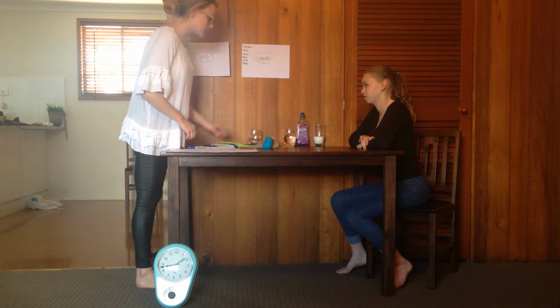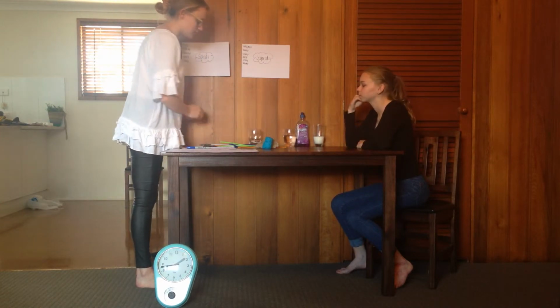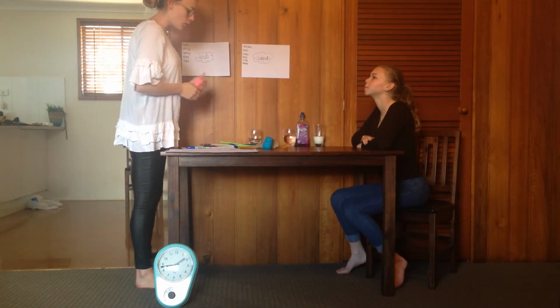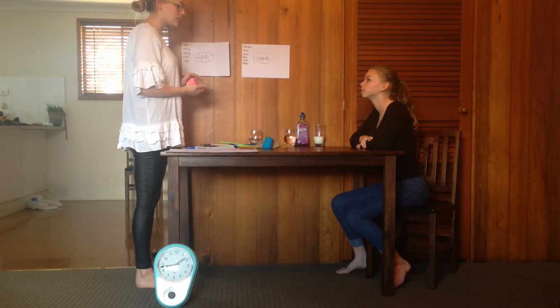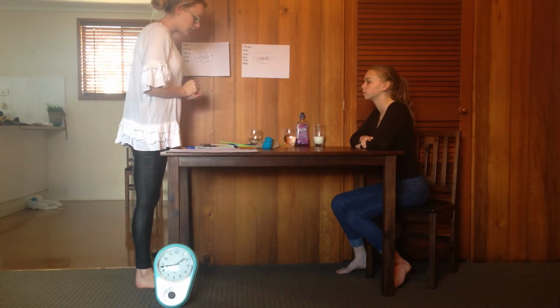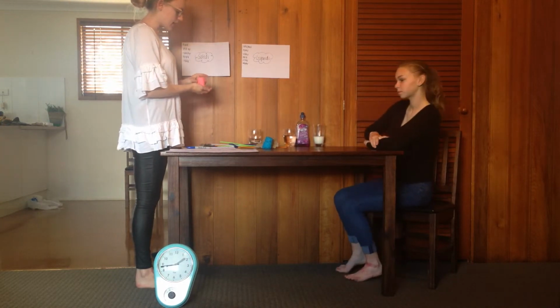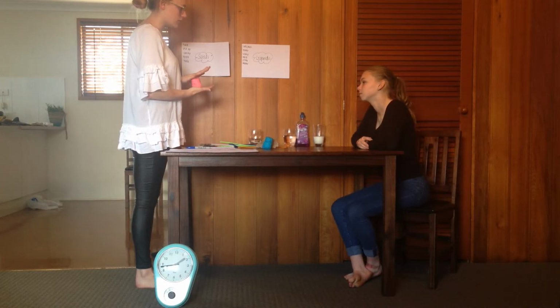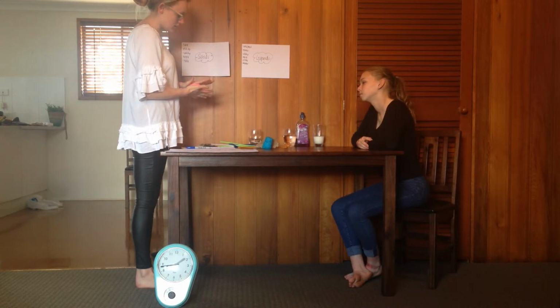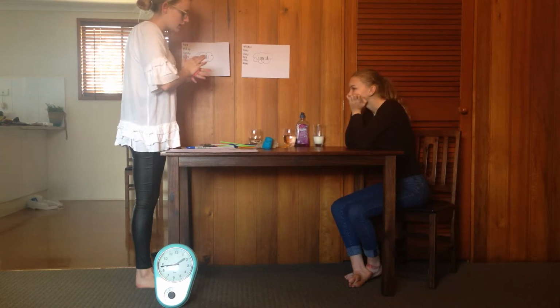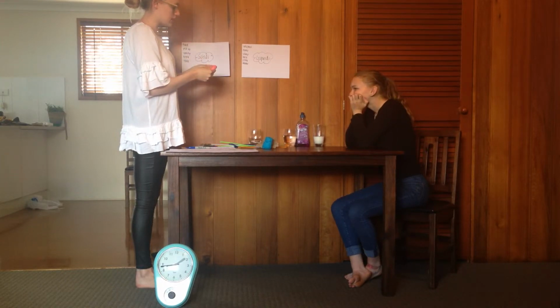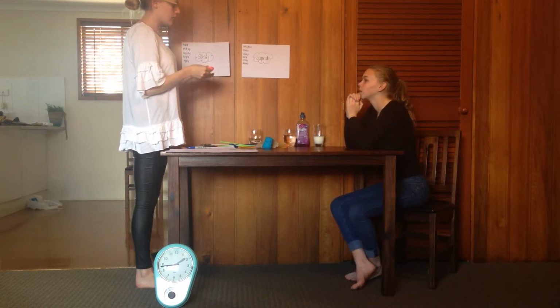What I'm going to do now is just focus directly on these solids. We're only going to be looking at solids, and we're going to be talking about how we might physically change a solid. So if I want to physically change this Play-Doh, I'm going to show you how I would do it. So I'm going to physically change it. So what have I done? What does it look like now? Flat. And what did it look like before?